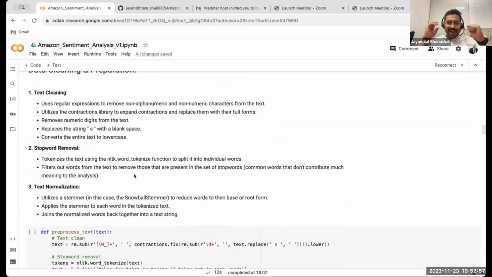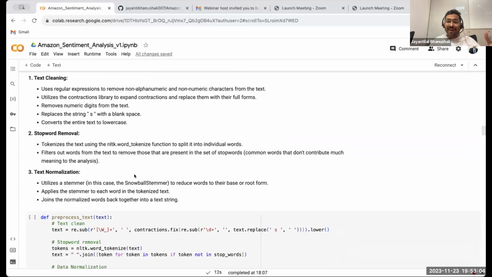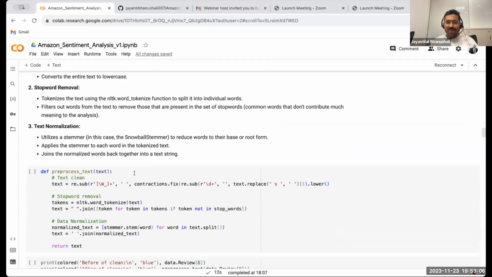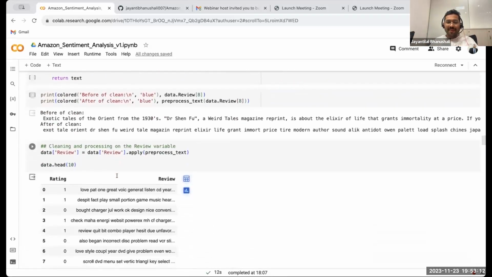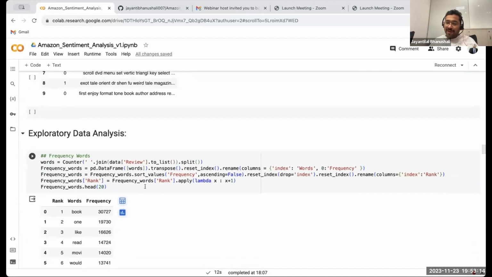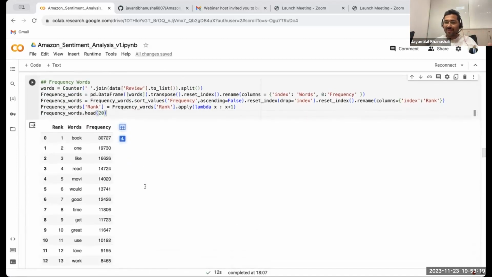Anybody can write anything in their own way. So we need to make it as harmonized and standard as possible so that our analysis quality is improved. So we clean the data, we remove the stop words, we normalize it as much as possible. Then we do some exploratory data analysis, term frequency analysis, and word cloud, which is a visualization.